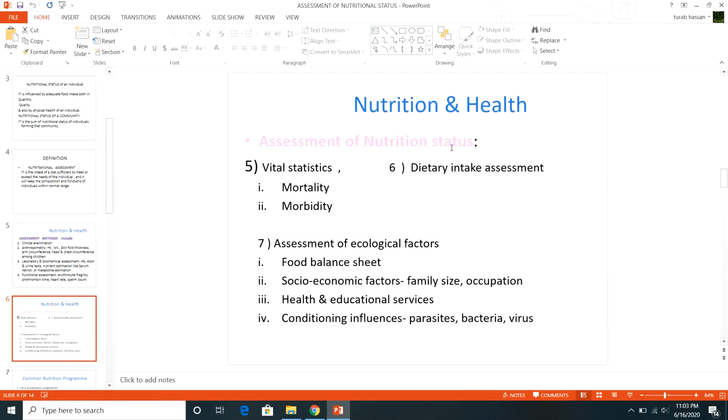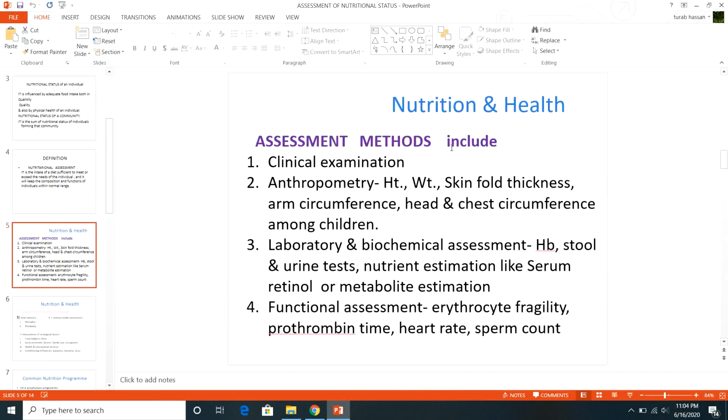Number five, the vital statistics related to mortality and morbidity. Number six is dietary intake assessment. Number seven is assessment of ecological factors. We will discuss all these seven points one by one so that we will be well familiar with the methods to assess nutritional status.